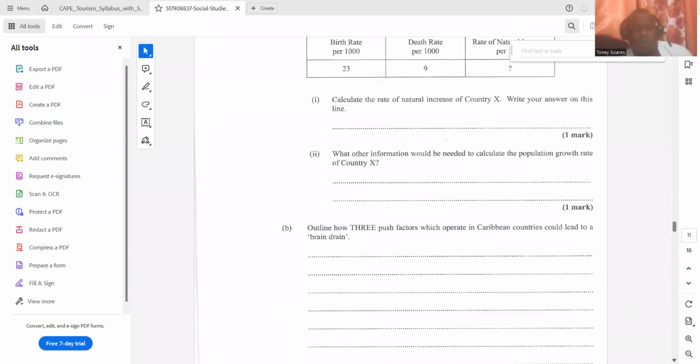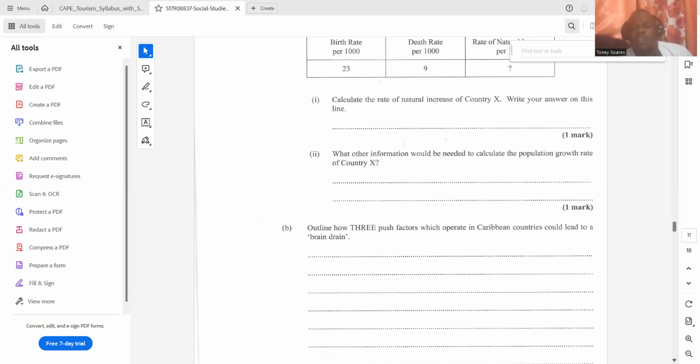Now, it says, what other information would be needed to calculate the population growth rate of country X? All right, you make some suggestions and tell me now, what do you think is needed to calculate the population growth? If we already have the birth rate and the death rate, what other information as it relates to movement of people is needed?